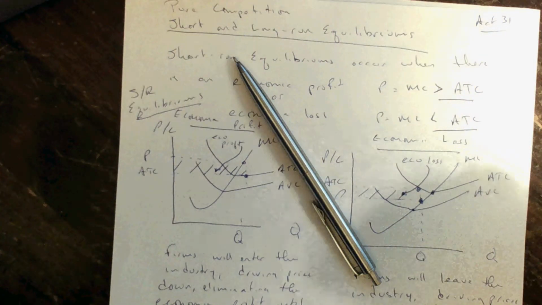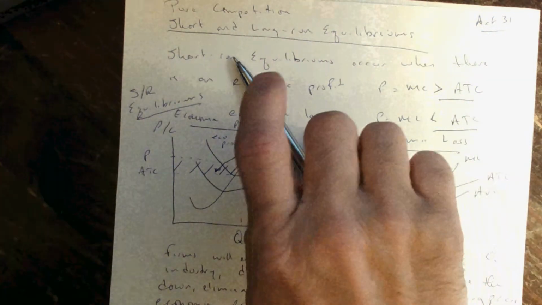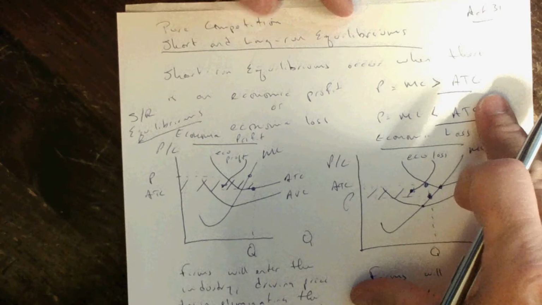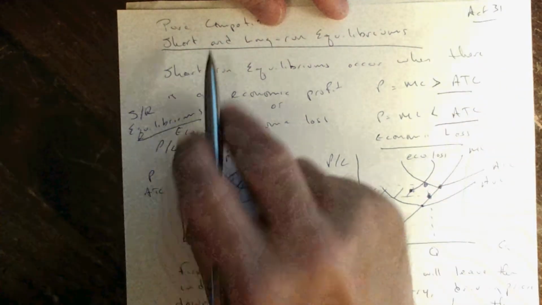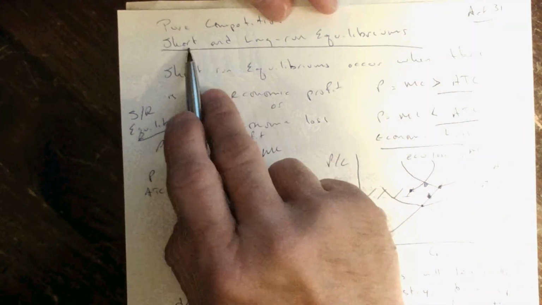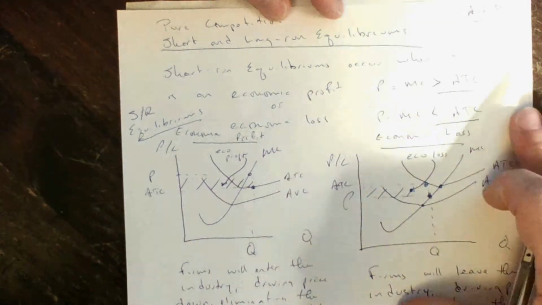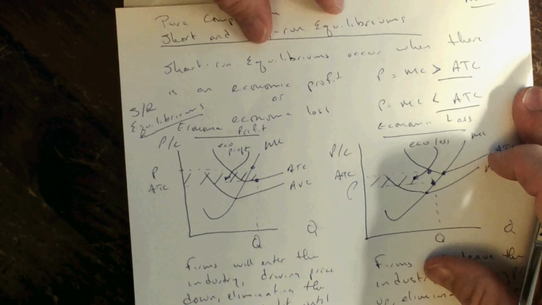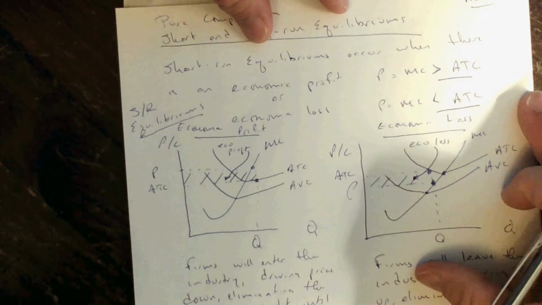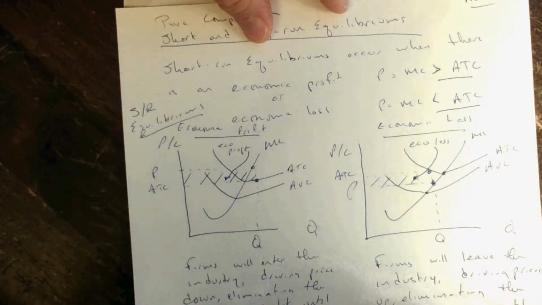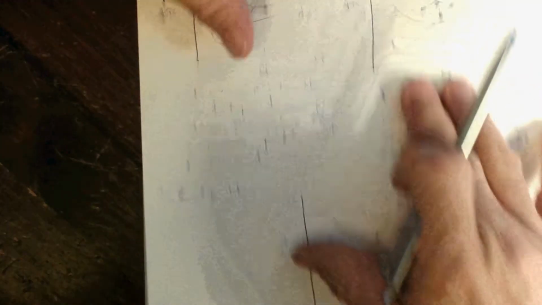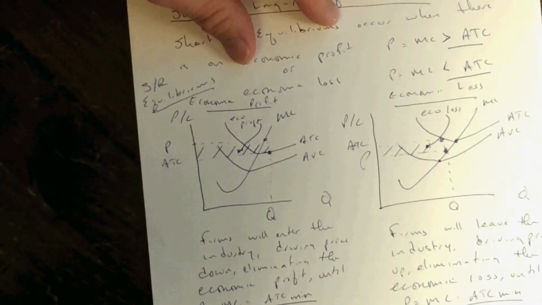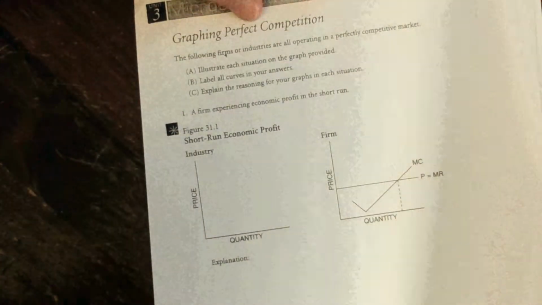Adjunct Professor Moran, Microeconomics 112. In this session, we're going to review, for a pure competitive industry, short and long-run equilibriums. We're going to explain why short-run equilibriums exist and on what conditions that happens, and the adjustment process that brings us back to a long-run equilibrium. We're going to review it on this sheet, and then we're going to practice graphing it on this sheet.